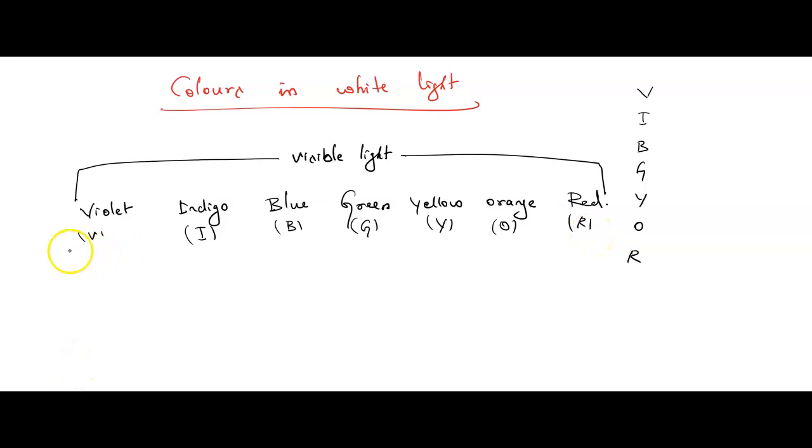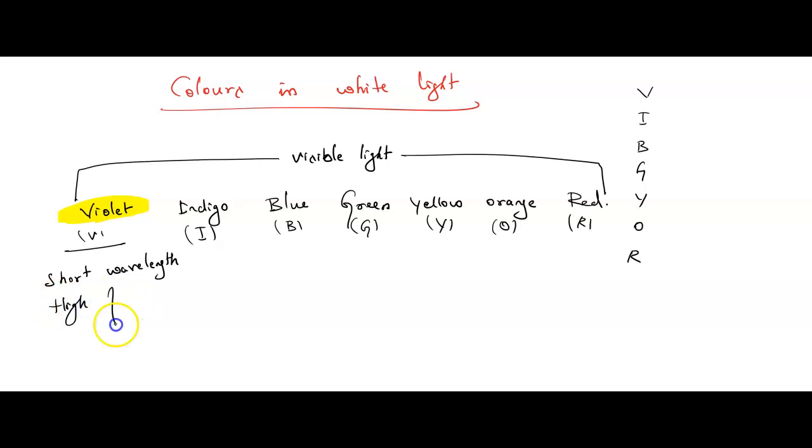See children, violet is the one which is having the short wavelength. They will ask you this in your exam. Should not forget this. Which is having the shortest wavelength in the complete colors of the light, in white light or in the visible light? The shortest wavelength is violet. Understood? And which color is having high frequency, they will ask you.